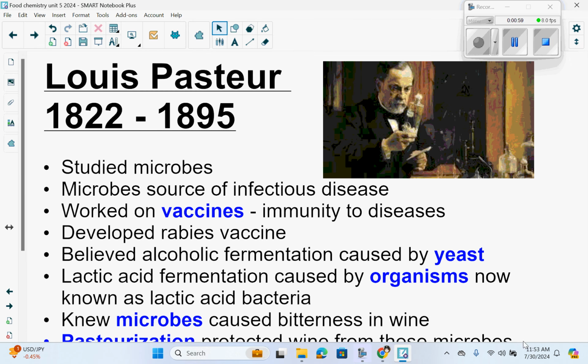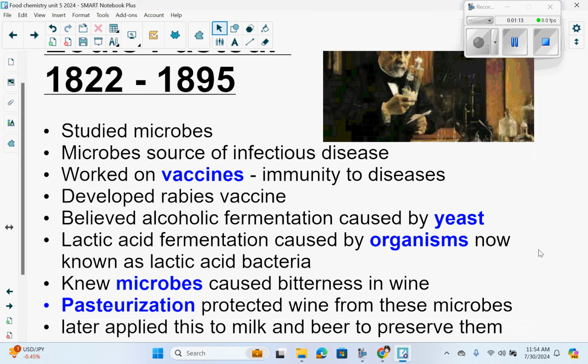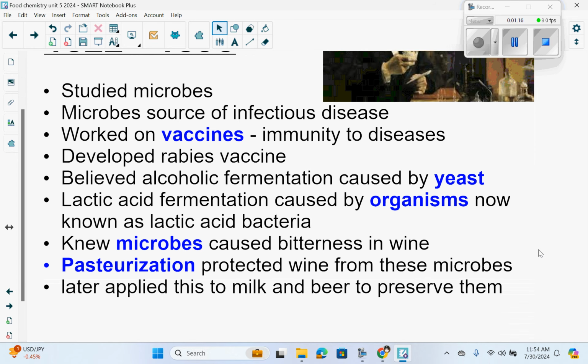Now, Louis Pasteur was one of the first to actually study microbes, and he knew that microbes were a source of infectious disease. He worked on vaccines, which would provide immunity to diseases. So he developed the rabies vaccine. Now, in terms of the food supply, he believed alcoholic fermentation was caused by yeast. Lactic acid fermentation was caused by organisms that we now know as lactic acid bacteria.